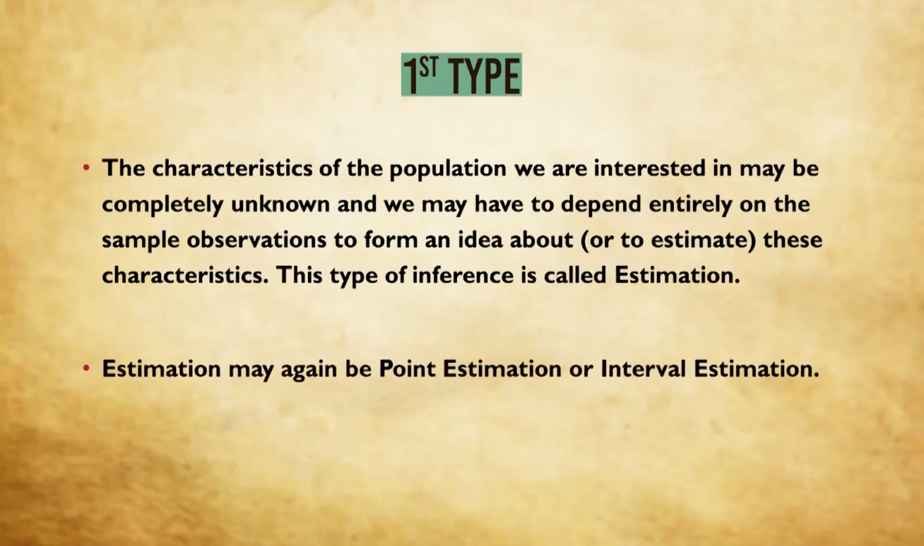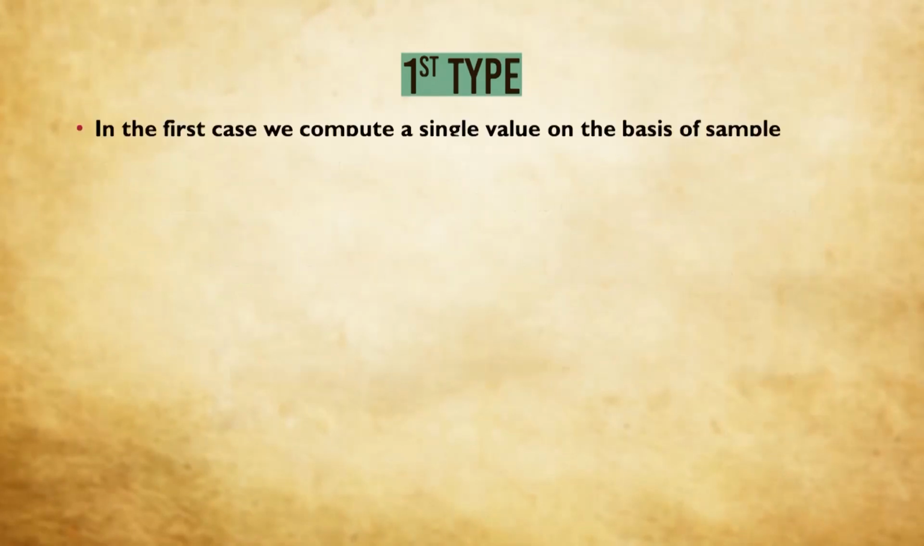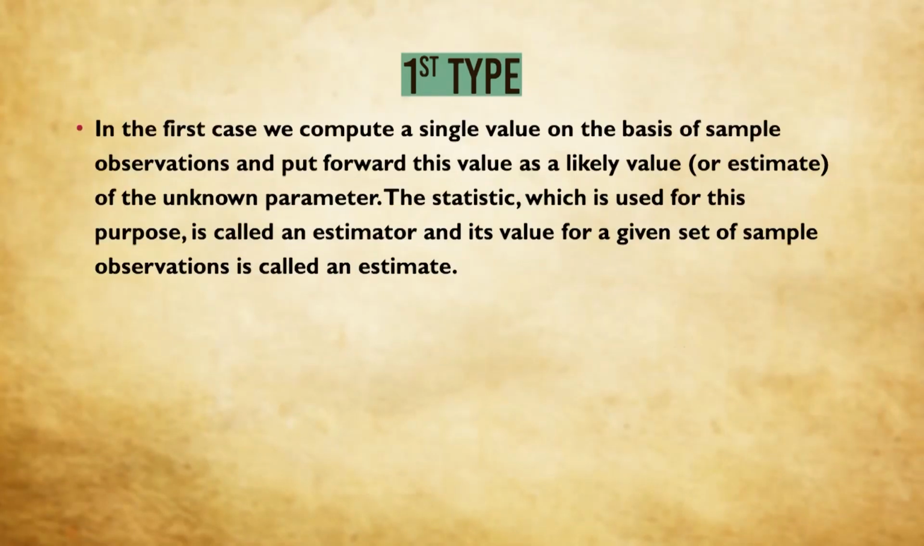Estimation may again be of two types: point estimation or interval estimation. In the first case, that is, in case of point estimation, we compute a single value on the basis of the sample observations and put forward this value as a likely value of the corresponding population parameter. The statistic which is used for this purpose is called an estimator, and its value for a given set of sample observations is called an estimate.